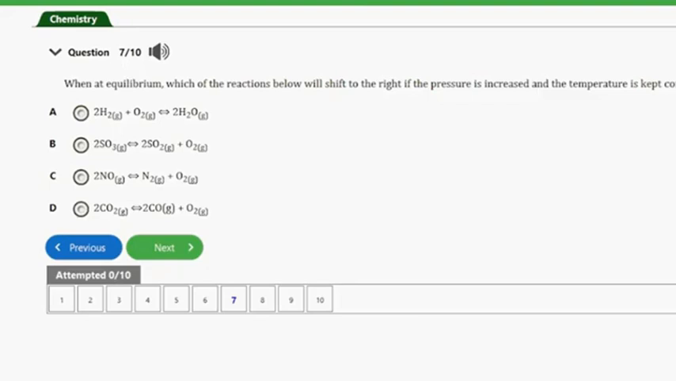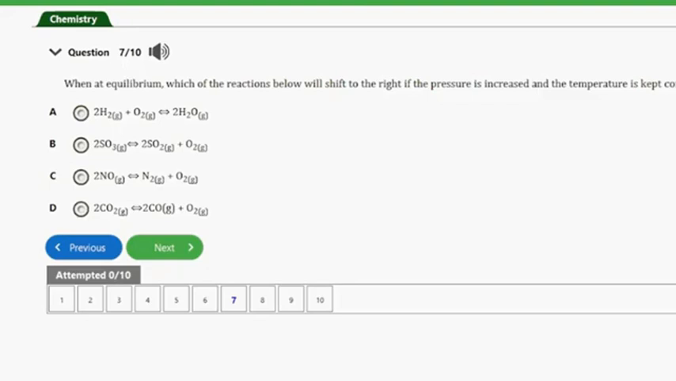So guys, the answer to this question will be option A. And that's because with an increase in pressure, the side of the reaction with lower number of gaseous molecules is favored. So we have here 2H2 gas, that's 2 molecules of H2, plus 1 molecule of O2, that's 3 molecules, to yield 2 molecules of water. So guys, this is the reaction that will shift to the right because the side with the lower molecules, which is the water, will be favored. So that's it about that question.